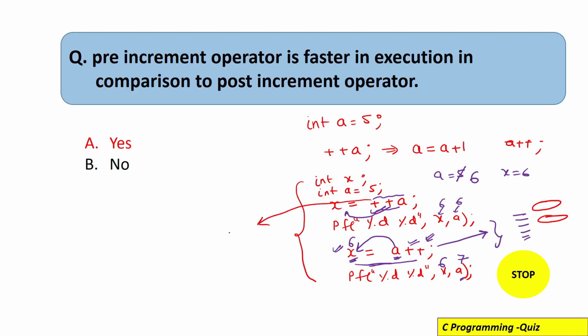But here, in ++a, there is no need to keep the old value of a, because at the same time we are incrementing the value of a and updating inside the memory. Okay, so there is no need to keep the old value of a at some memory location. So in that sense you can say here more work has to be done, right? To keep the old value, we have to write this instruction, then we have to write another line, but here there is no need to do this. Okay, so in that sense you can say pre-increment is somewhat faster in execution and post-increment is somewhat slower.